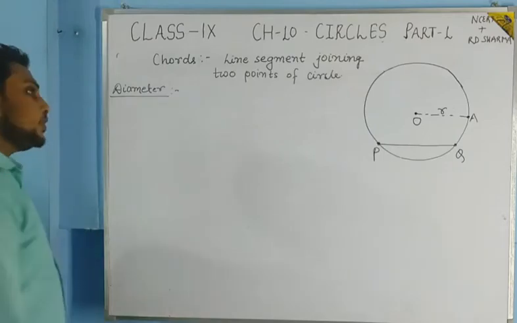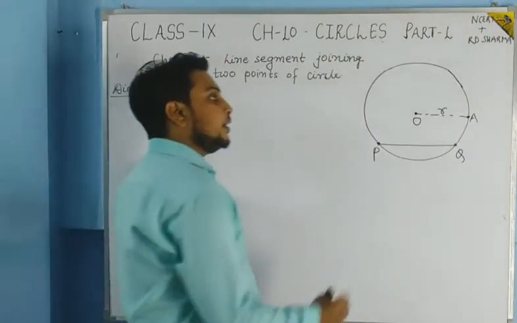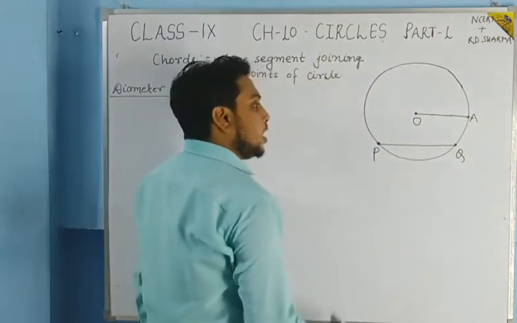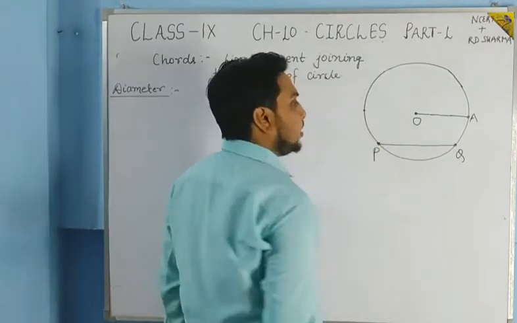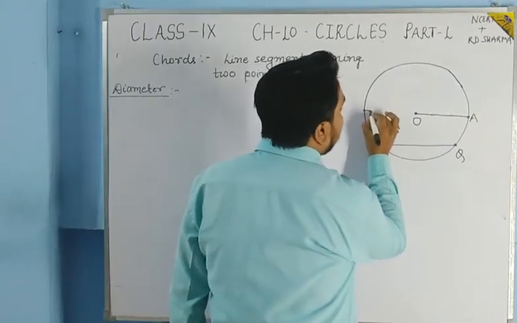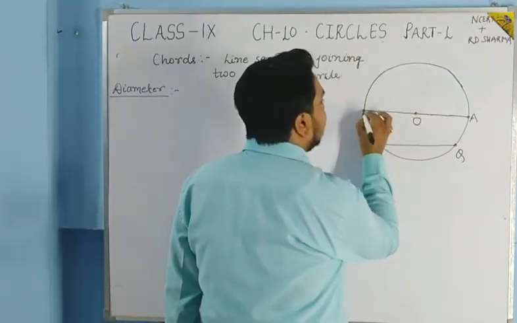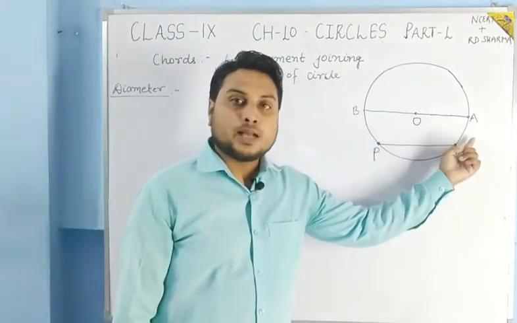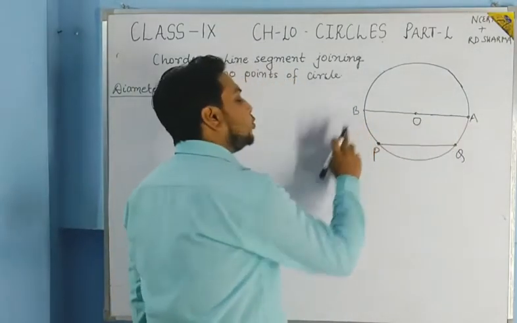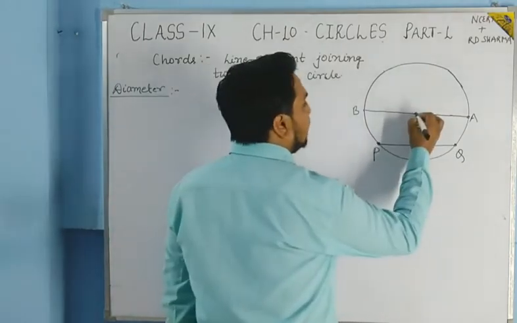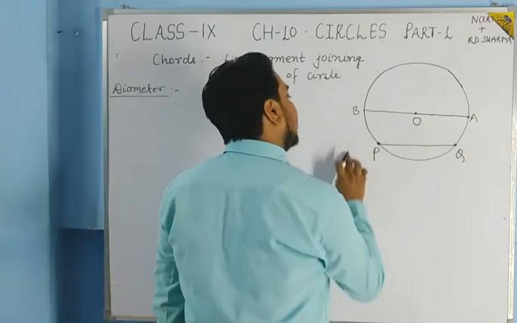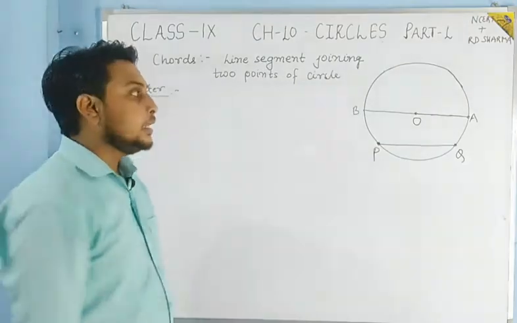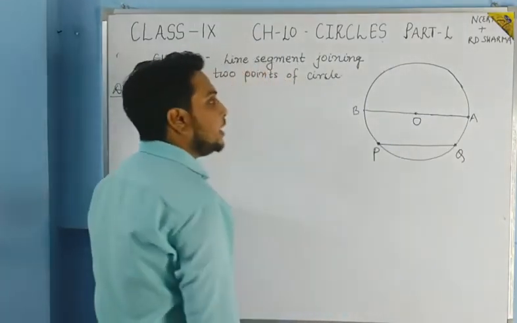See, if this OA is the radius of the circle, and we join two points of the circle such that the line passes through the center, like here A and B, two points of the circle, and we have joined these two points A and B, and the line is passing through the center of the circle, then this AB will be known as the diameter of the circle.